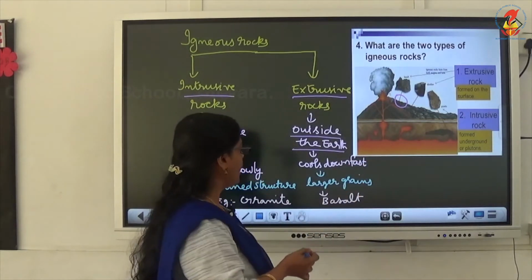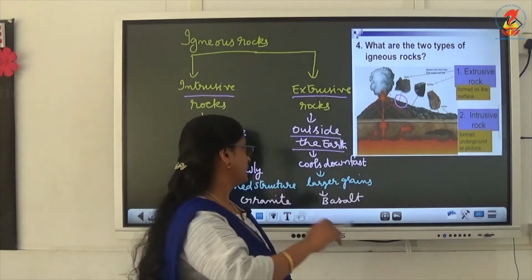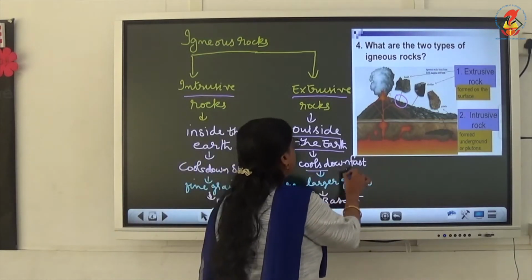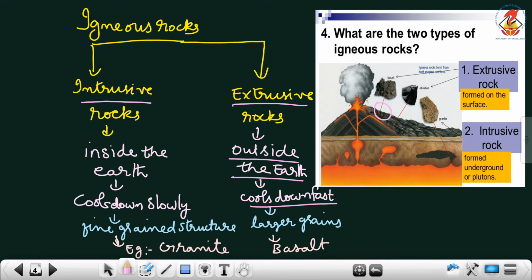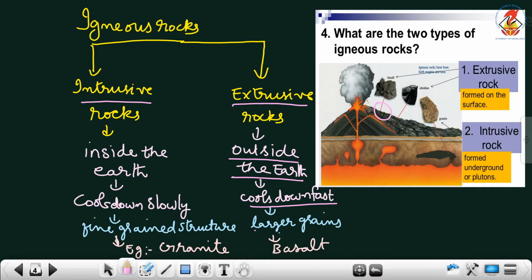Children, it cools down very fast on the surface of the earth. Then it has larger grains. The rock thus formed has larger grains.